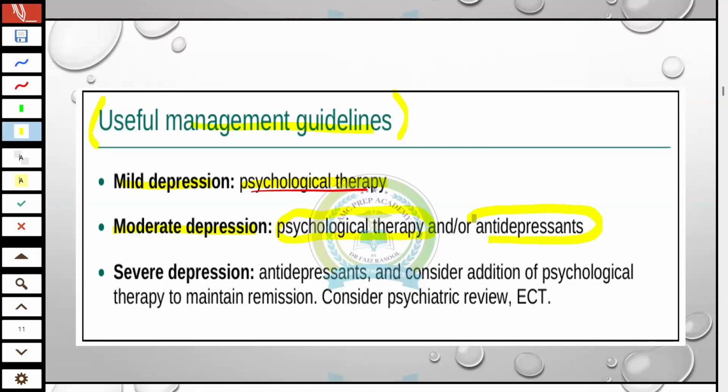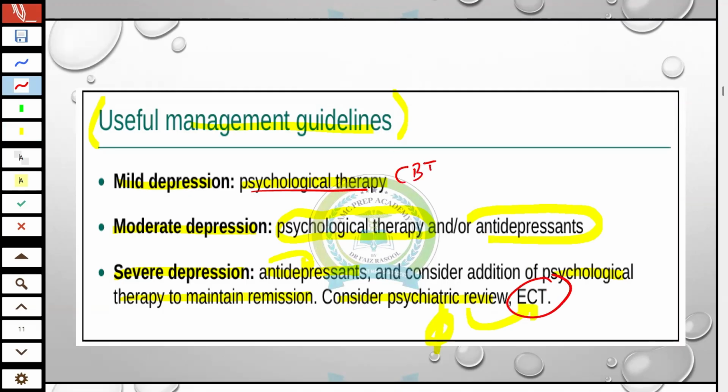If CBT or psychological therapy is ineffective, then we will add antidepressant. For severe depression, we will add antidepressant and consider addition of psychotherapy to maintain the remission, and consider psychiatric review. And if this is ineffective, then we will add ECT.